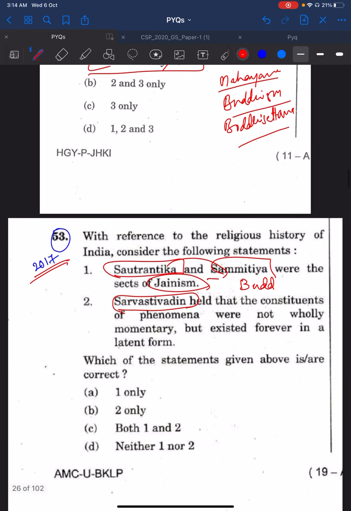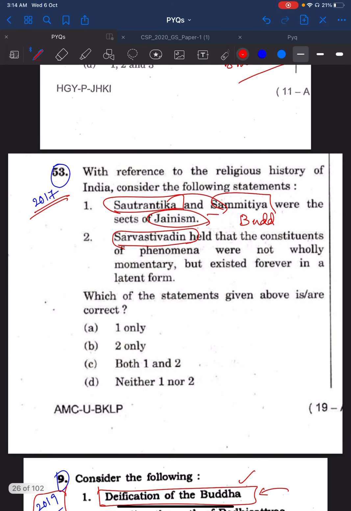In short, if you want to know about Buddhism, Buddhism is basically divided between Mahayana and Hinayana. This is the larger wheel, this is the smaller wheel. This Mahayana is also called Mahasangikas.